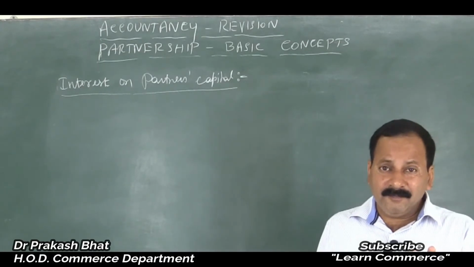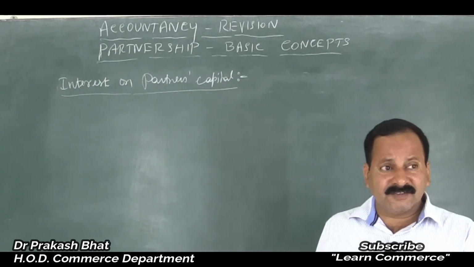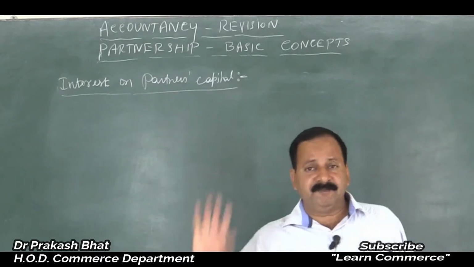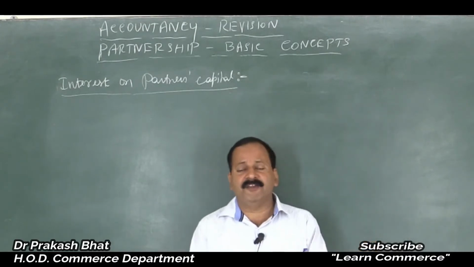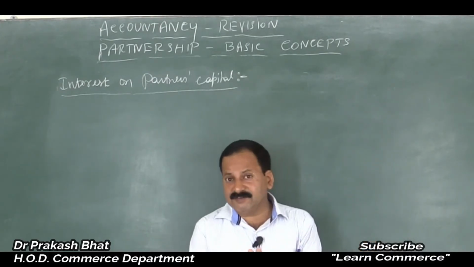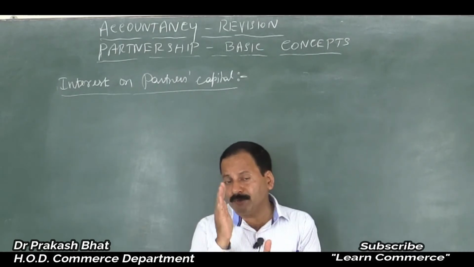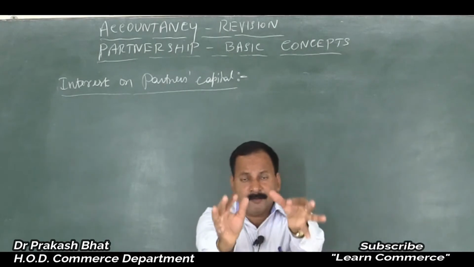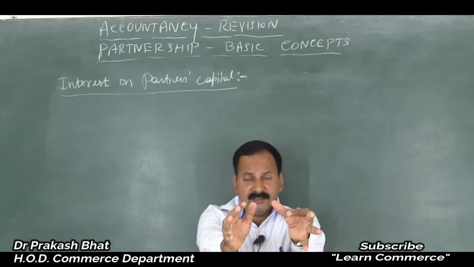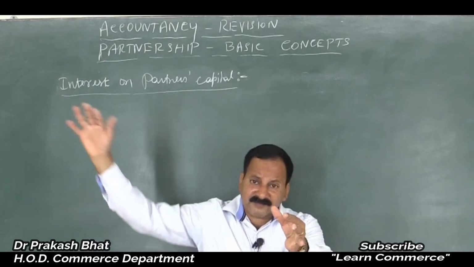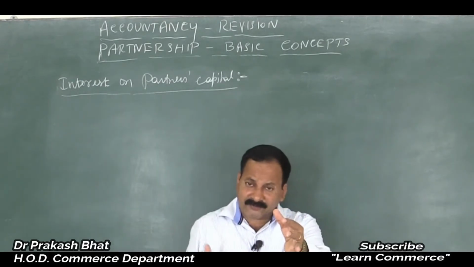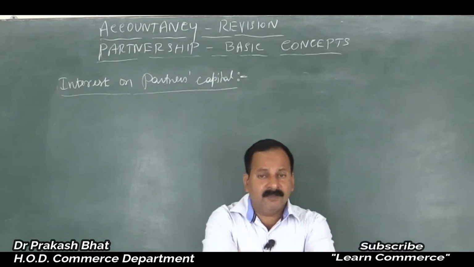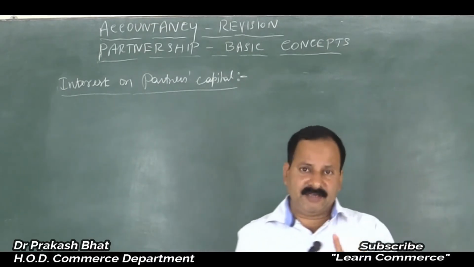or in the partnership deed there is a clause, there is a term that interest on capital should be provided at this much percentage, then the firm must pay interest on capital, and this is an expense for the firm and income to the partner. Keep this in mind very clearly, because partners will contribute money into the business. If they invest elsewhere, maybe in a bank, then they will get interest on the deposit, right? So when they invest in the partnership firm, they must get interest on that, correct?